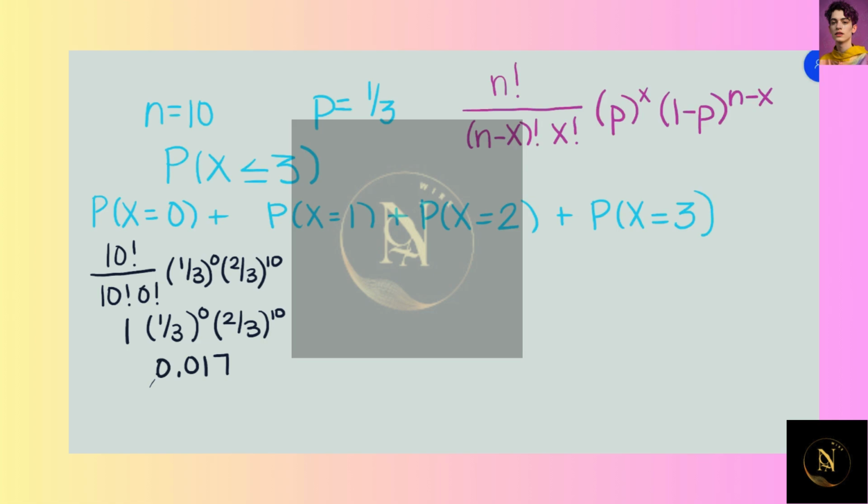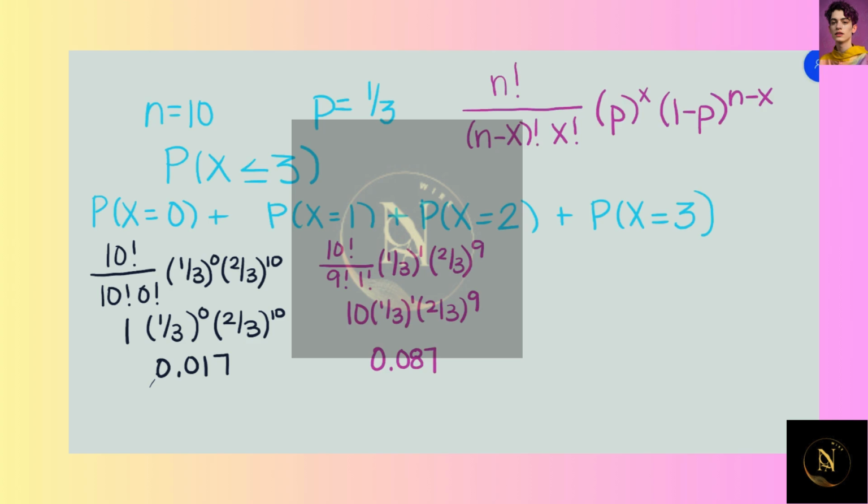So let's do x equals 1. We're going to do 10 factorial divided by 9 factorial times 1 factorial, times 1/3 to the first power times 2/3 to the 9th power. 10 factorial divided by 9 factorial times 1 factorial is 10, times 1/3 to the first power times 2/3 to the 9th power gives us 0.087.